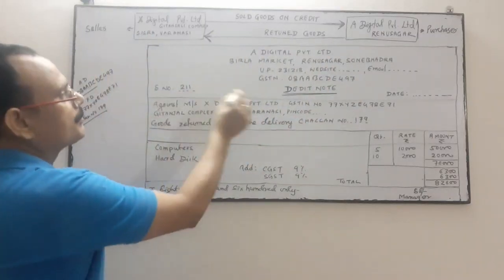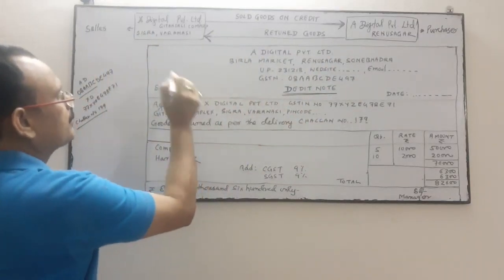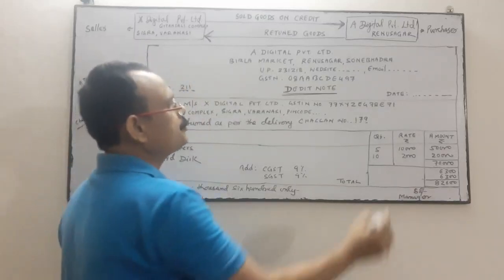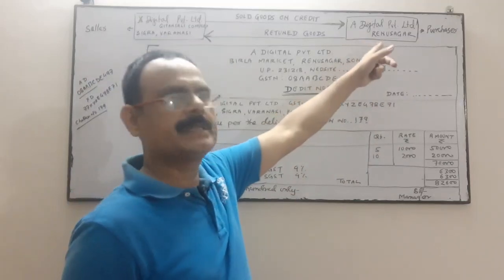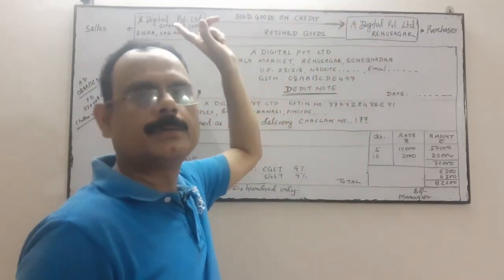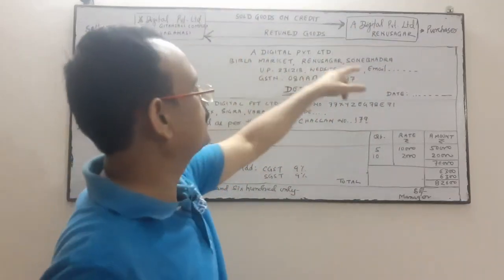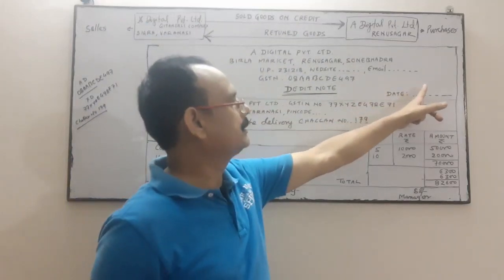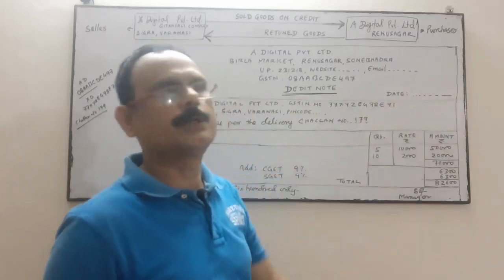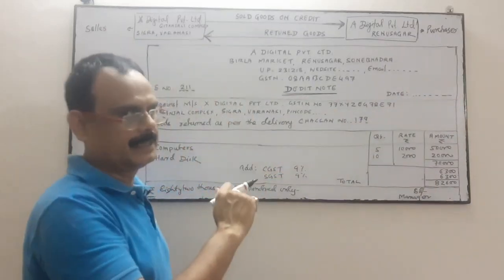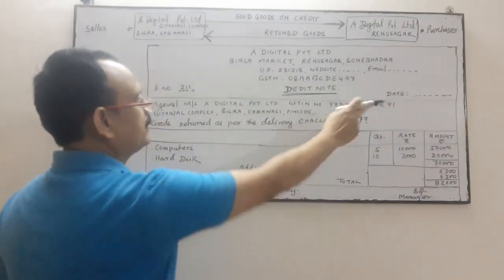Thereafter, the serial number of this debit note, suppose the serial number is 211, then you write the date on which A Digital Limited is sending goods to X Digital Limited. So the date of dispatch must be mentioned over here, the date on which the goods are dispatched, returned to the seller.